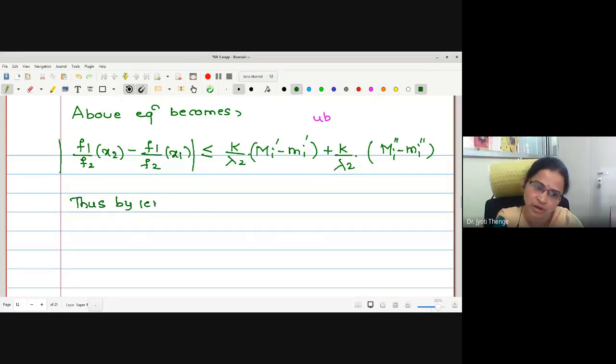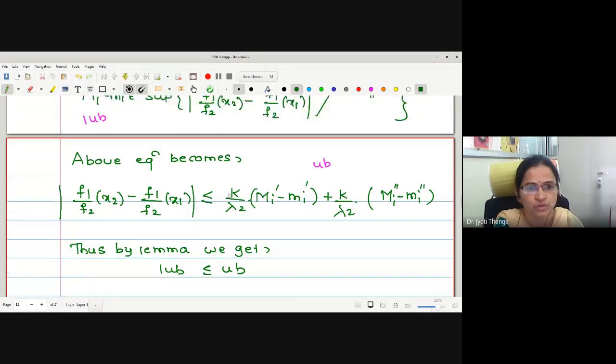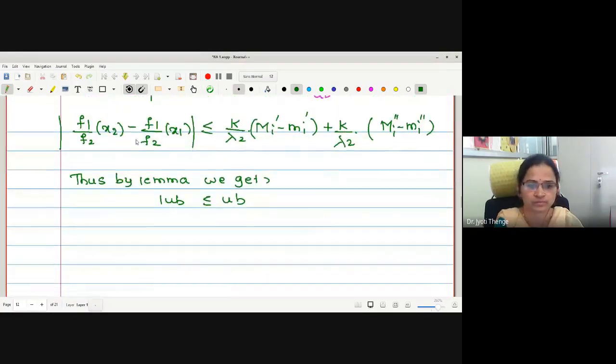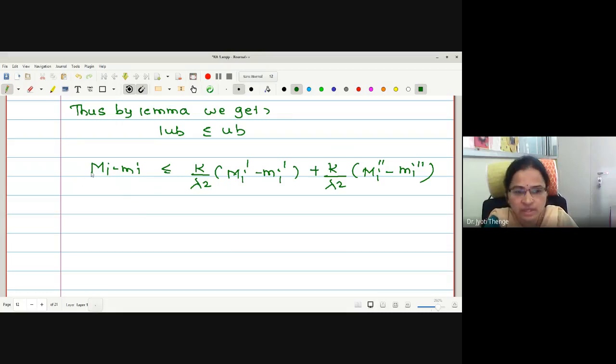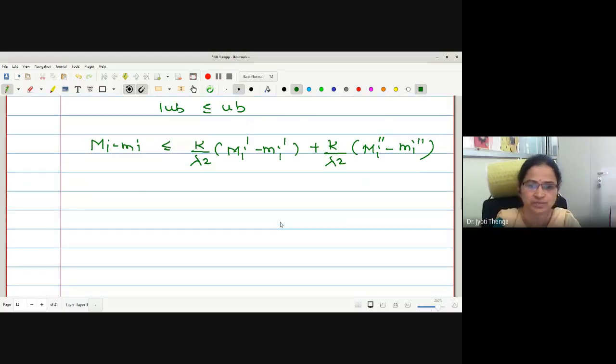Thus by lemma we get, least upper bound is less equal by upper bound. And what is the least upper bound? We know capital M_i minus small m_i. And what is the upper bound? This side, right hand side: k upon lambda square (M_i dash minus m_i dash) plus k upon lambda square (M_i double dash minus m_i double dash). Okay, here we have obtained the relation between the bounds of f, that is f1 by f2, f1 and f2. Can you tell me the next step?